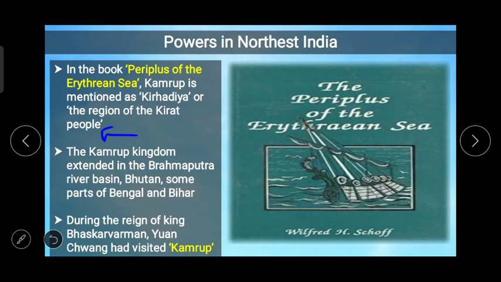During the reign of King Bhaskarvarman, Yuan Shong had visited Kamrup. So Yuan Shong, very important name in the history to understand the history of that particular period. So in our today's chapter we learnt about the different kingdoms in North India that emerged in the period after the Mauryas, and similarly we also learnt about the situation in the northeastern part of India during that period. So in the next chapter of our history textbook we'll get acquainted with the kingdoms of the south of the same period.